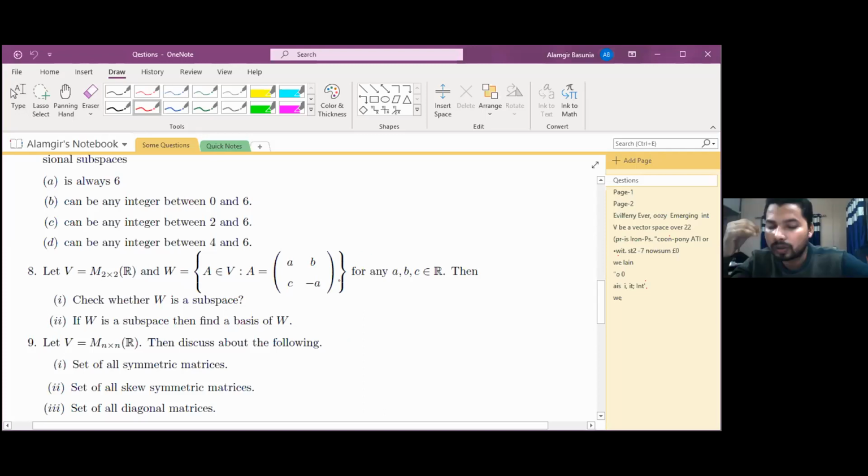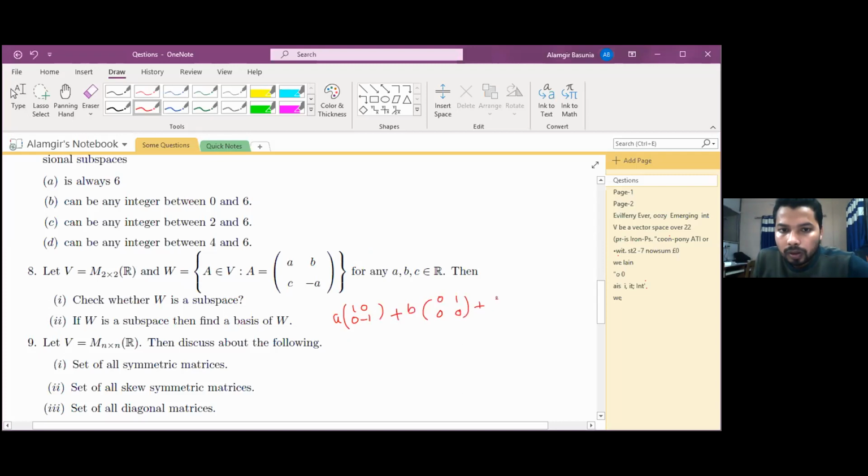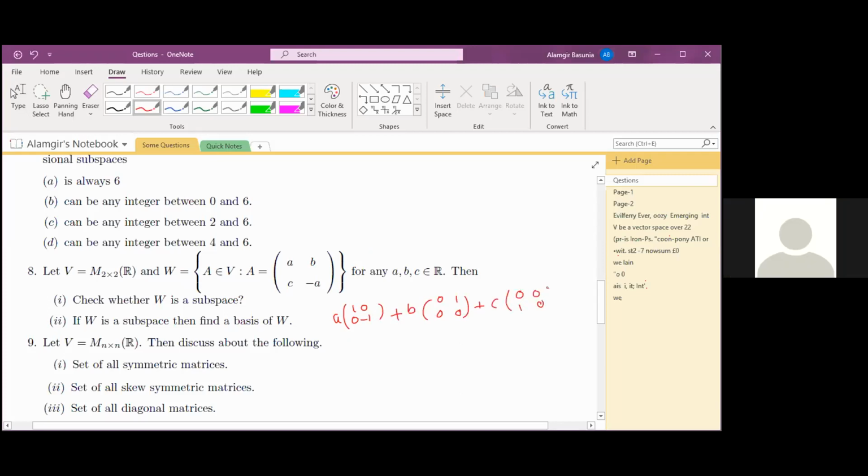Okay, that means the first one should be 1 0 0 minus 1, a times this one, plus b times the second one, 0 1 0 1 0, and the third one 0 0 1 0 0 0.